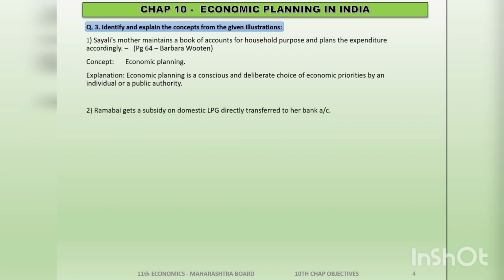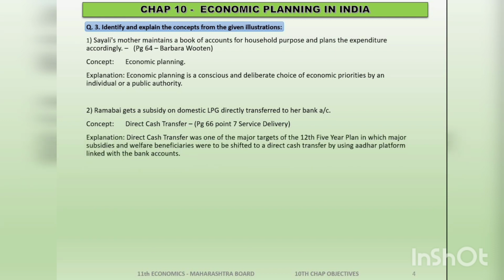Ramabai gets a subsidy on domestic LPG directly transferred to her bank account. Children, if you just recollect your chapter, this is about the services which was mentioned in the 12th Five Year Plan. And in that it was mentioned that everything will be attached to Aadhaar. Yes, today we don't have to stand in queues to get our subsidies. It is directly credited in our bank account. So the answer is direct cash transfer, which is also given to you on page 66, point number 7 under service delivery.